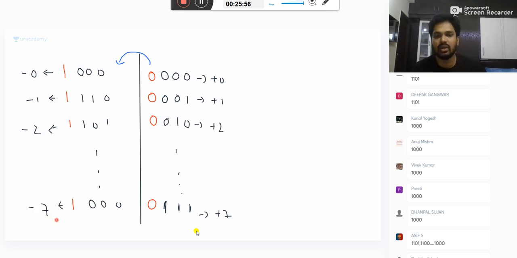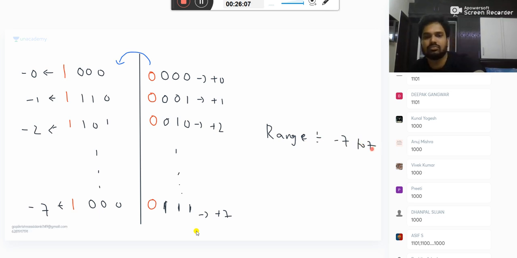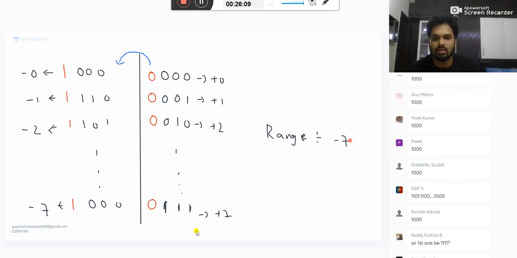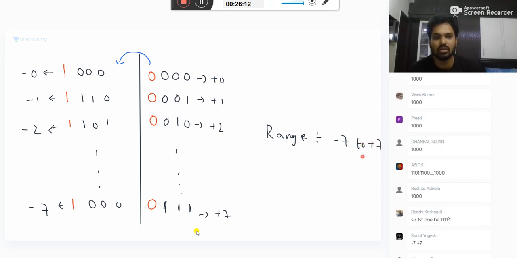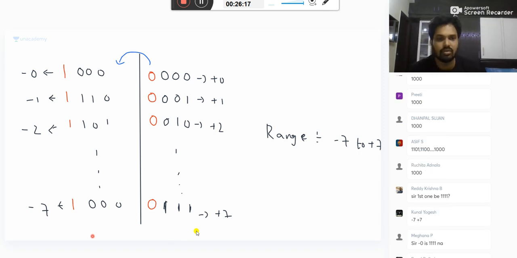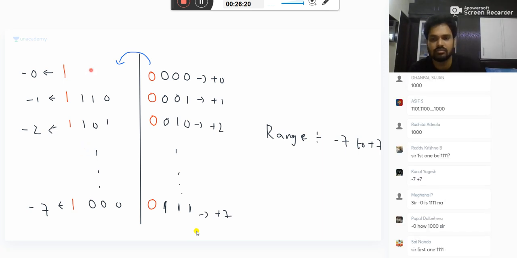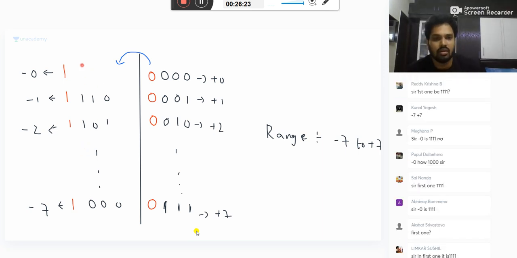Now it is going from where to where? -7 to +7. So what is the range here? -7 to +7. Okay, I'm sorry, that is my mistake. The complement of all zeros is all ones. I'm very sorry. Okay, so now listen here. The range is -7 to +7.